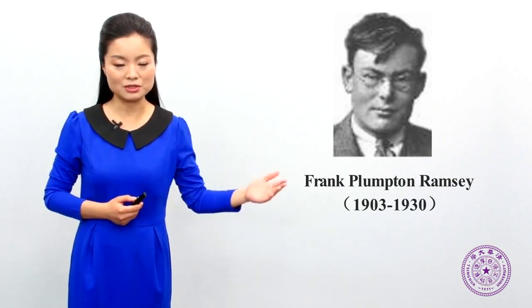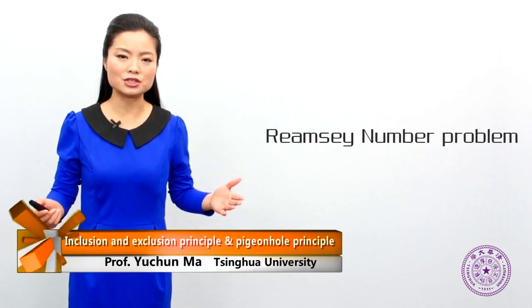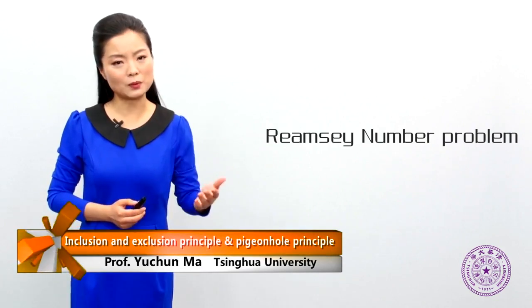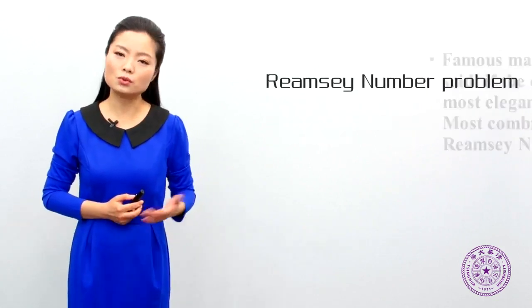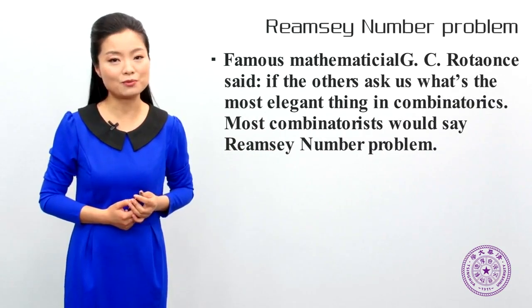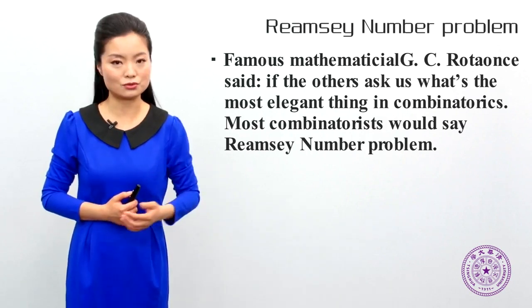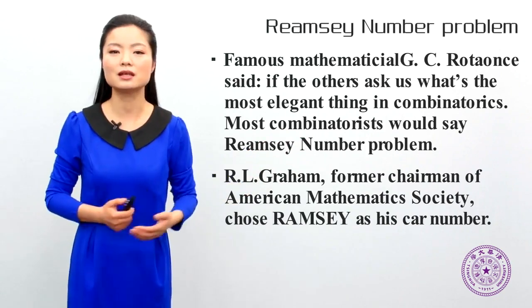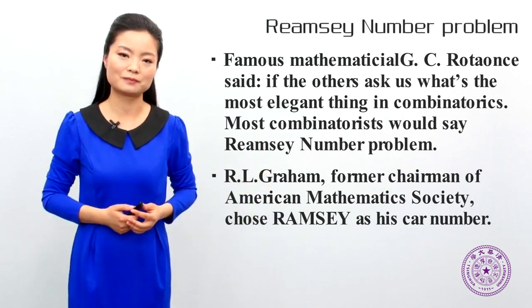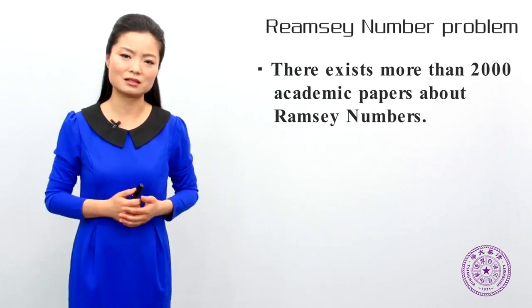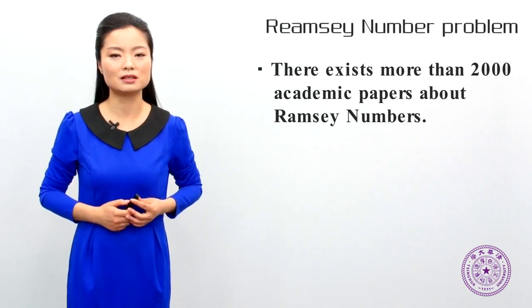Now let's look at what exactly the Ramsey problem is. Actually, the Ramsey problem is still on the frontier of academic research. Some American combinatorialists even said that if you ask them what the most beautiful part of combinatorics is, most mathematicians would answer the Ramsey problem. The former president of the American Mathematical Society once used Ramsey as his car number. There exist around 200 to 300 thousand academic papers discussing Ramsey problems.